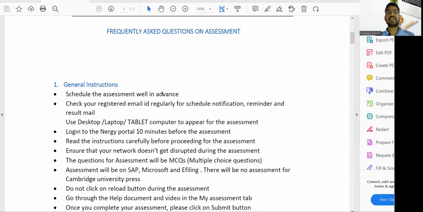Schedule the assessment well in advance. So yes, you have to book your CMA SAP assessment test well in advance, and you also cannot change the time later. If you do not appear for the SAP exam, it will be considered the lapse of one attempt. Check your registered email ID regularly for schedule notifications, reminders and result mail. So yes, you will receive the result mail 7 days after successfully clearing the SAP exam.